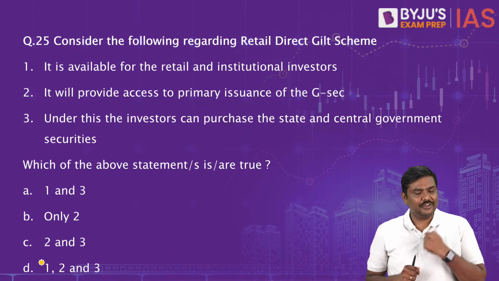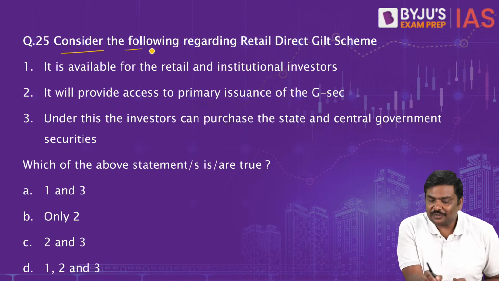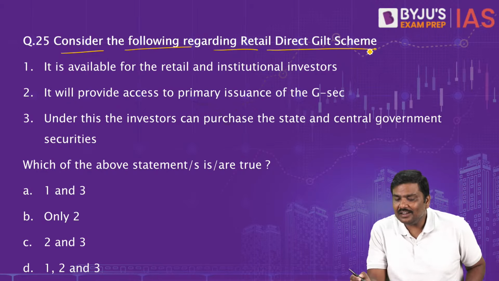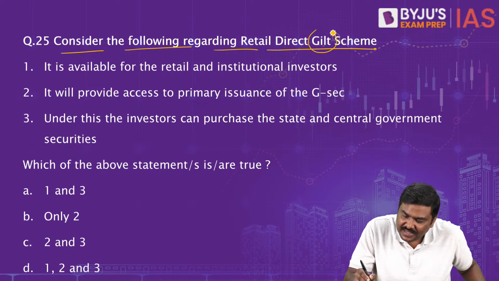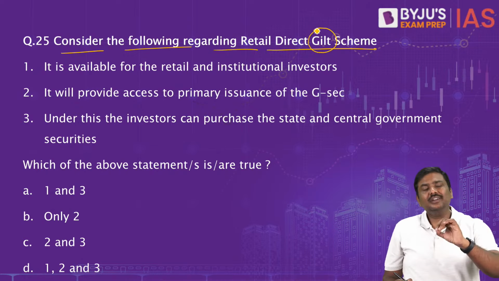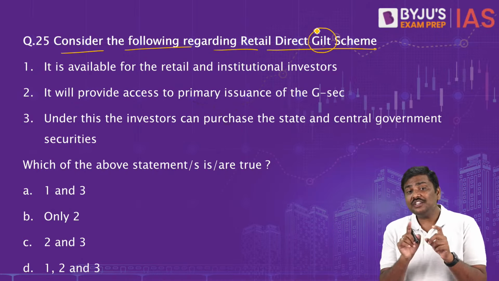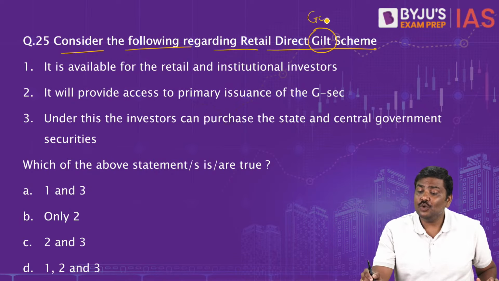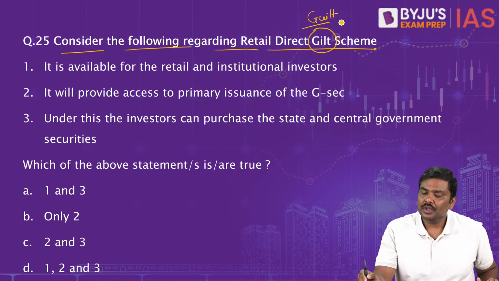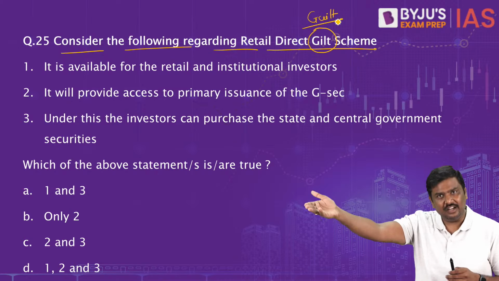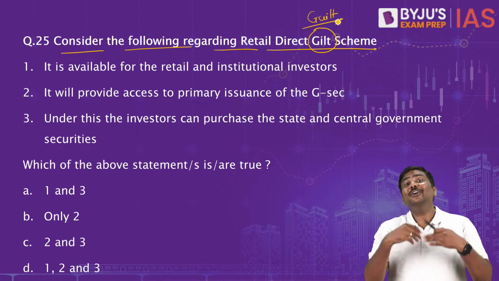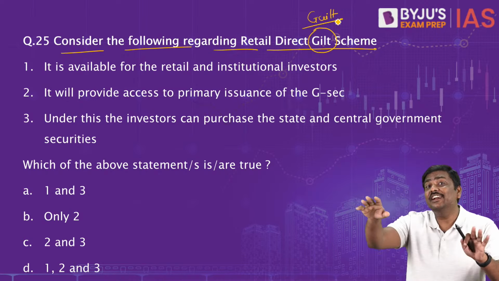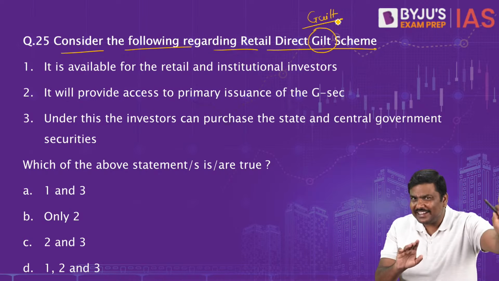Question number 25 now. Consider the following regarding retail direct gilt scheme. Now many of you will try to tell me, sir, there is a spelling mistake. You have typed GILT. No, it is not GILT. You should type it GUILT. My dear, you're talking about a different guild. I am mentioning a different guild. When you don't read, you will have a different guilt altogether. But I'm not talking about that guilt.